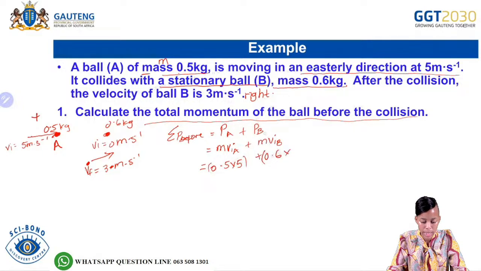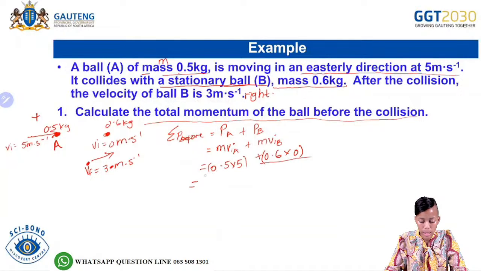And then the initial velocity of object B is given by, remember they said it collides with a stationary ball. This was initially. So initially the velocity for object B is 0. Why is it 0? Because they said the ball is stationary. Stationary means there is no movement. No movement would mean that the velocity is equal to 0. Okay, so from here you can then calculate 0.6 multiplied by 0. 0.6 multiplied by 0 is going to give you 0.